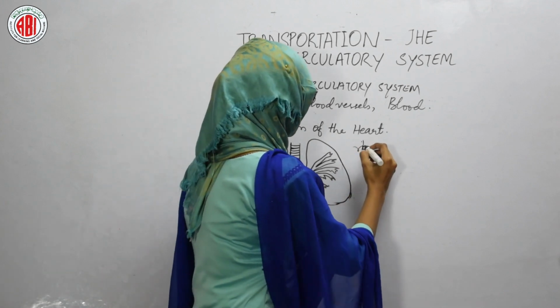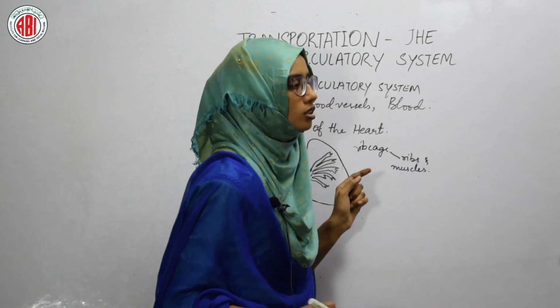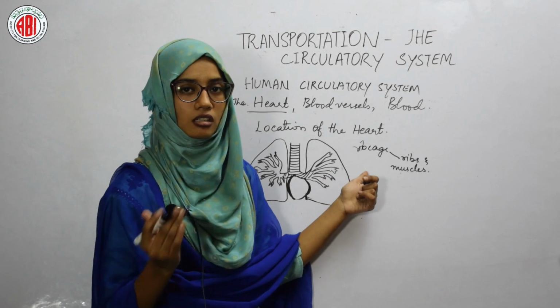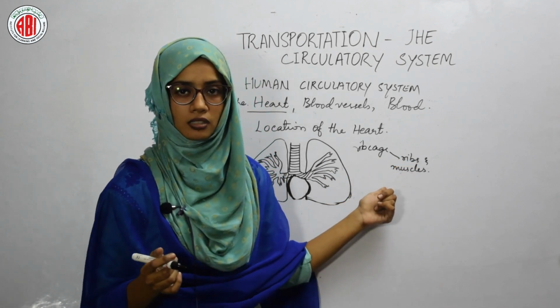The rib cage is made up of ribs and muscles. So along with the protection of the lungs, the heart also has external protection by this rib cage that is made up of ribs and muscles.